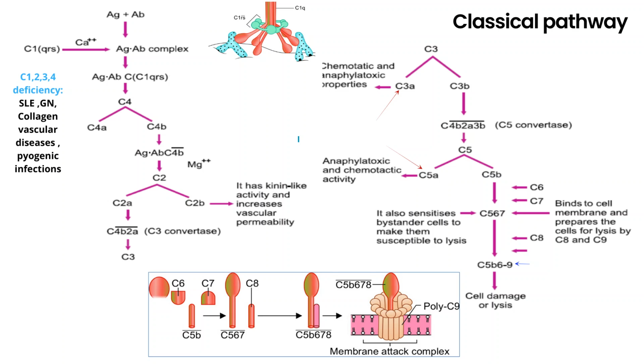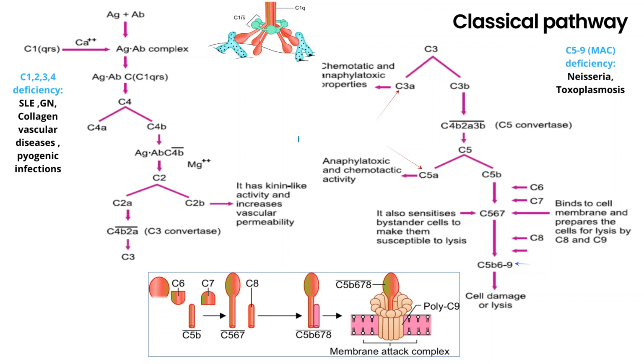If your late components are deficient, like C5 to 9, then it leads to specific infections like Neisseria. Neisseria is a gram-negative cocci, and there are two main pathogens in it: Neisseria meningitidis and Neisseria gonorrhoeae. Neisseria meningitidis usually causes meningococcal meningitis and septicemia.